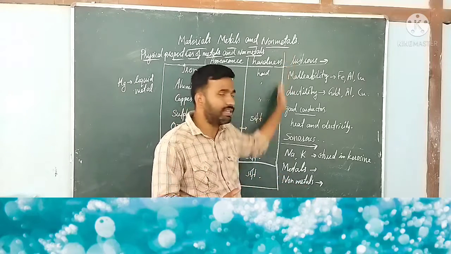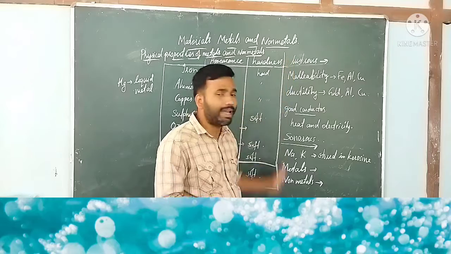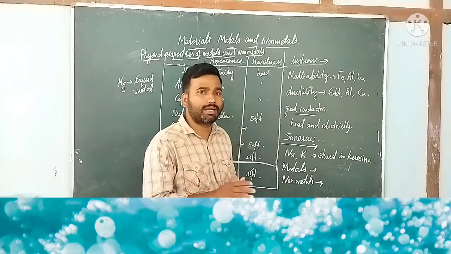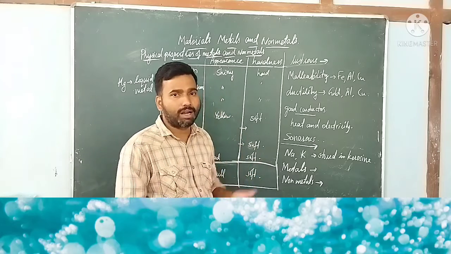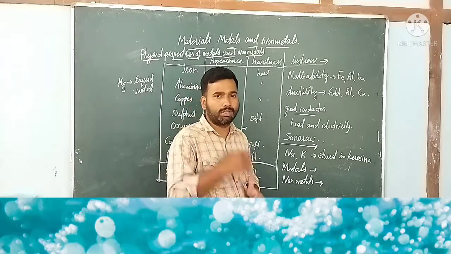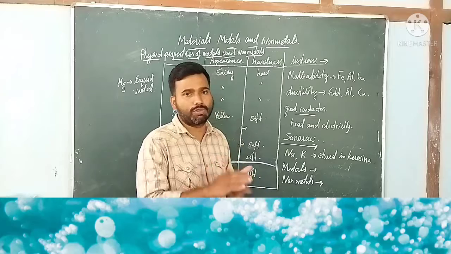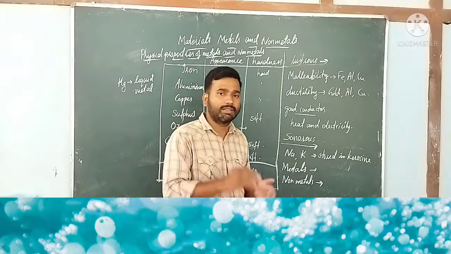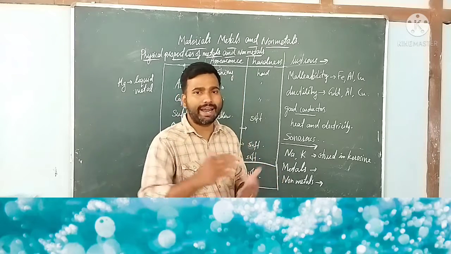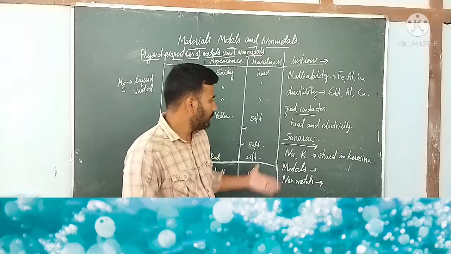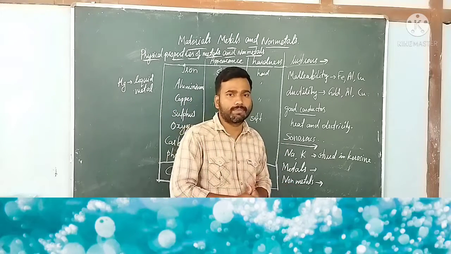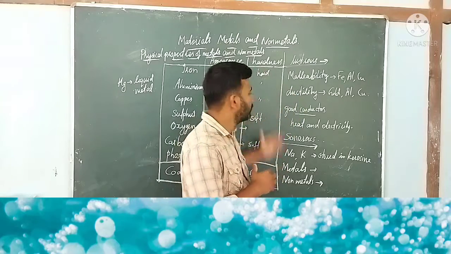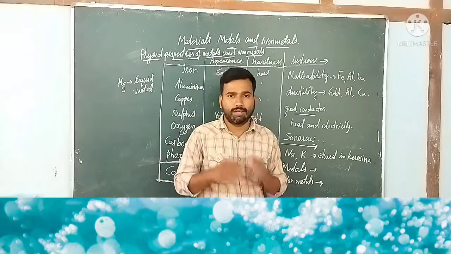The materials that do not show these properties are known as non-metals. Examples are carbon, present in coal, then sulfur, phosphorus, oxygen, chlorine, bromine, iodine, and many gases. They all come under the category of non-metals. So this is all about this particular part. Read chapter 1.